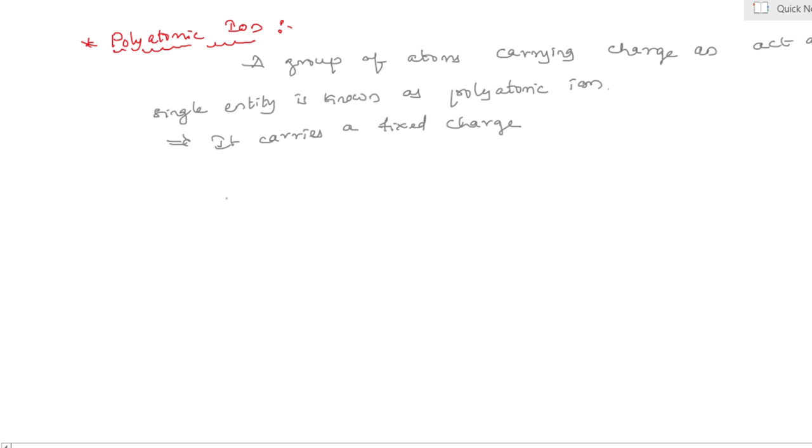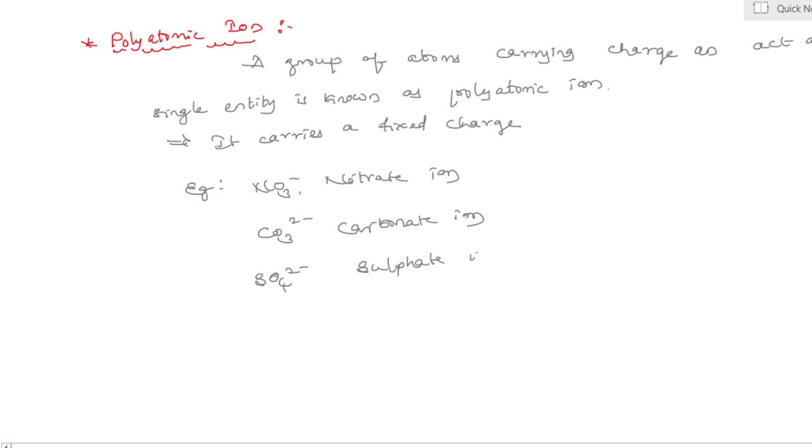Examples are NO3 minus, the nitrate ion, as well as CO3, the carbonate ion, and SO4, the sulfate ion, etc. A group of atoms carrying charge and acting as a single entity is known as a polyatomic ion.